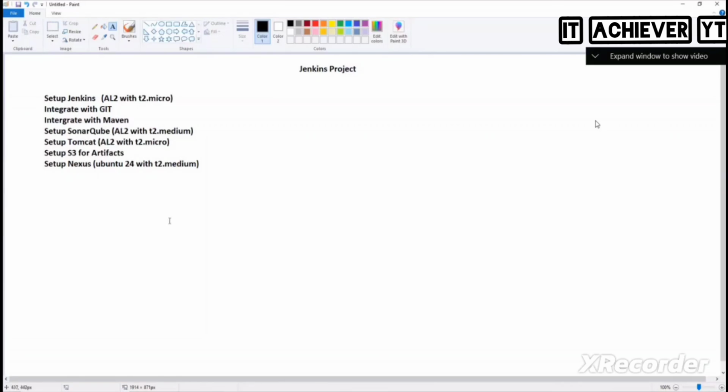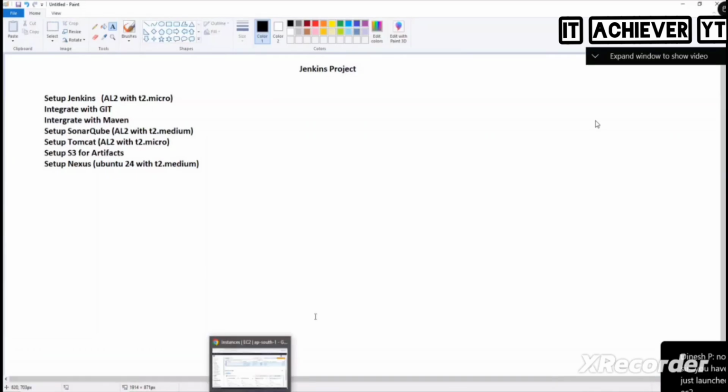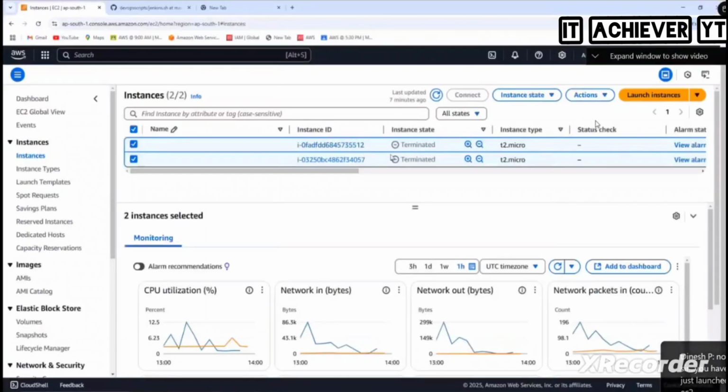Yesterday I saw a message. I got to know that SonarQube, did I set up everything before, or did I set it up in front of you? In front of you, right? But I got to know from one message that sir has already set up SonarQube before. So that's wrong, right? I have never set up anything before. What I would have done is launched an EC2 instance before. Yes or no? Okay. Today, even though I have used Jenkins and all, I terminated everything. So now I'm fresh.